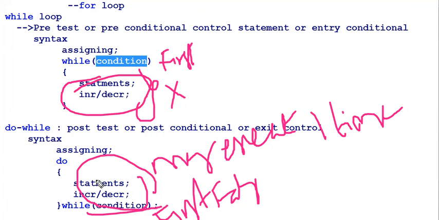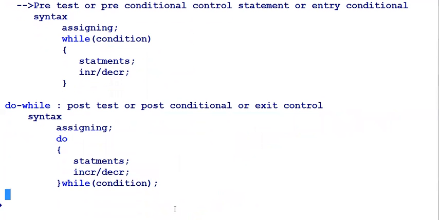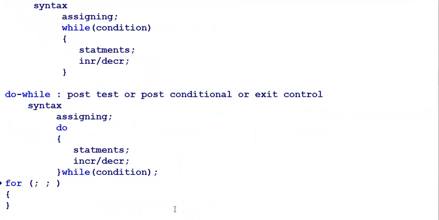Whenever you go for do while, it first executes and then checks the condition. That's the reason it executes the do block statements at least once, even when the condition becomes false. Now, followed by that, we can see the for loop. So this is the for loop in our Java language.